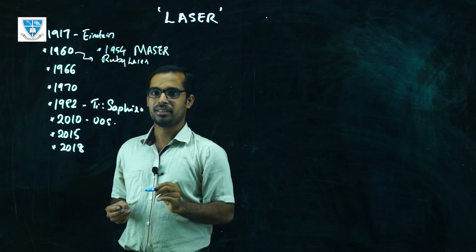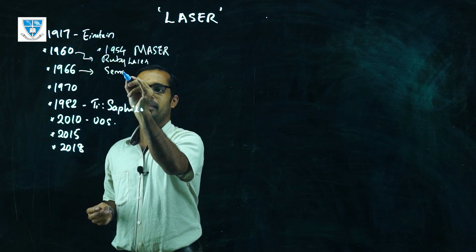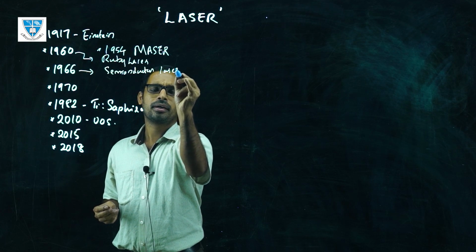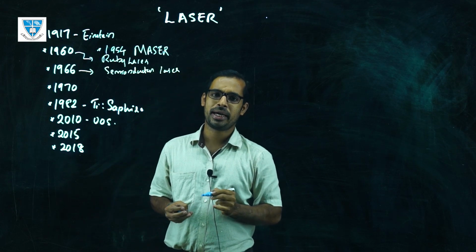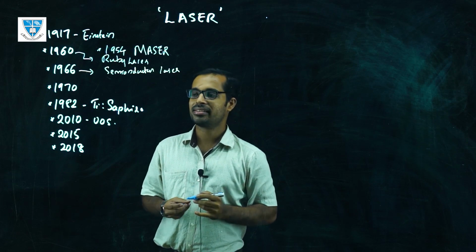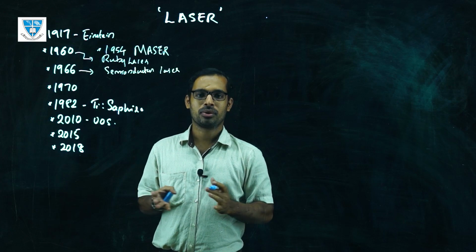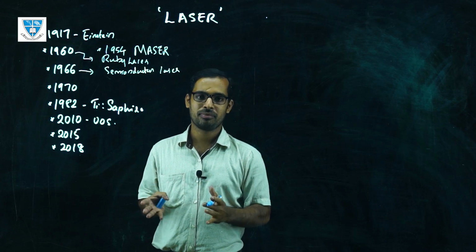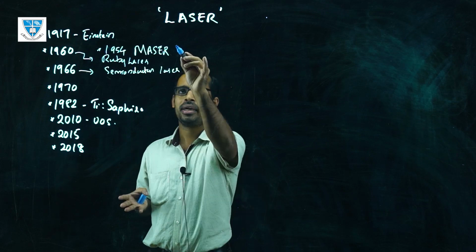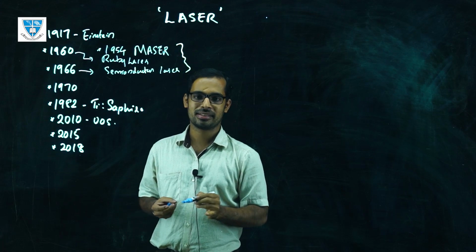In 1966, different semiconductor lasers were fabricated, using different types of band gap media that can be used as a lasing medium. That was another breakthrough, because after that we could create many lasers with different wavelength regions and different powers at very low cost. These are the first three main milestones in the path of laser discovery.